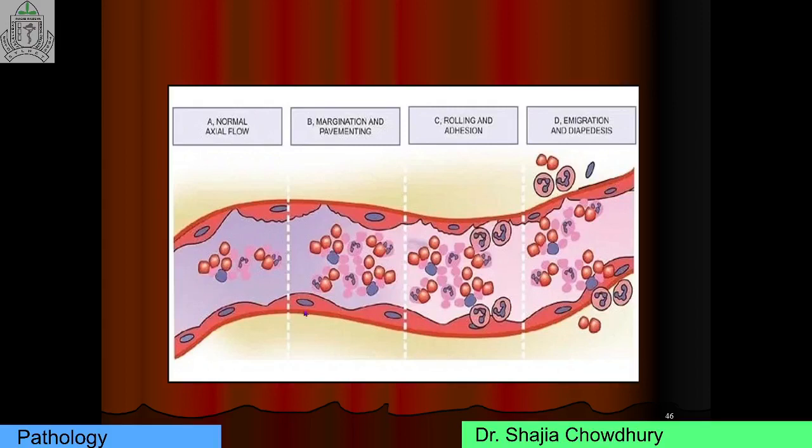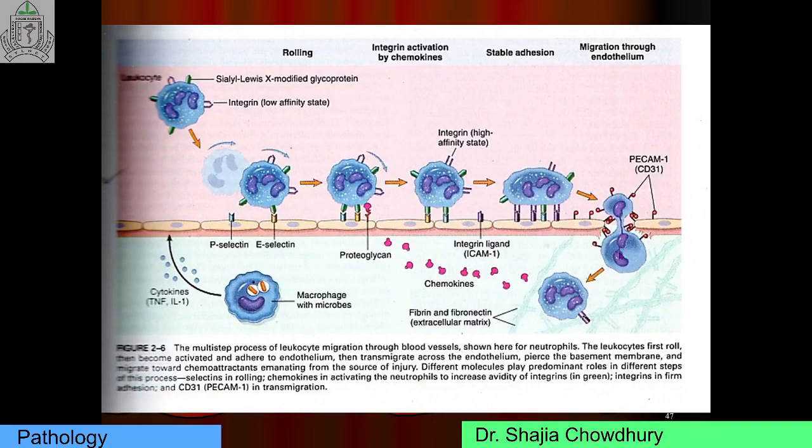Normally, in flowing venous blood, the red cells are in the central axial column, displacing the leukocytes toward the wall of the vessels. Because of stasis, more white cells assume a peripheral location, and this is called margination. Subsequently, individual and rows of leukocytes adhere transiently to the endothelium, detach, and bind again and again. This is called rolling. Then adhesion, and they squeeze through the endothelial space. This is called transmigration, and the journey of the leukocyte from the extracellular space to the site of injury is called chemotaxis.